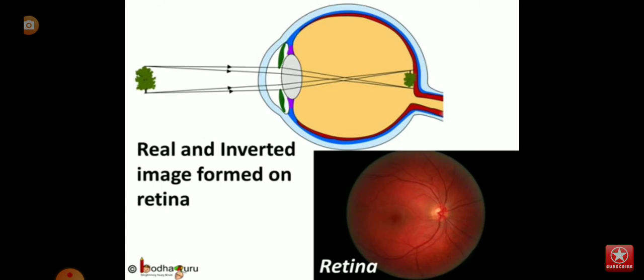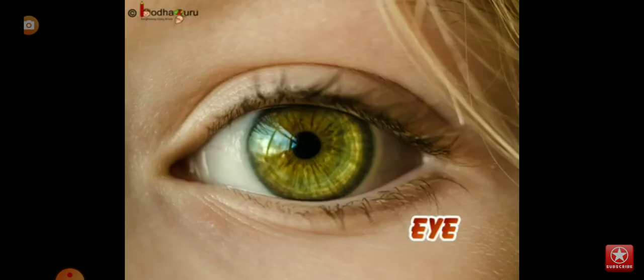So how do we see so many colors, and how do we see the image? As we already know, the retina has a number of light sensitive cells. The cone cells identify colors, and the rod cells are the receptor cells that function in less intense light. There are around 6 to 7 million cone cells and around 120 million rod cells in a retina.